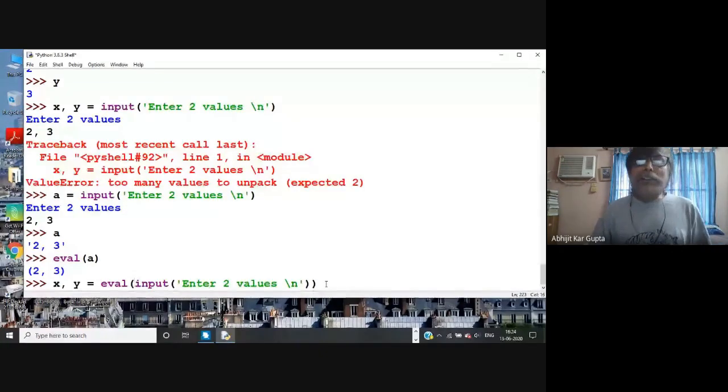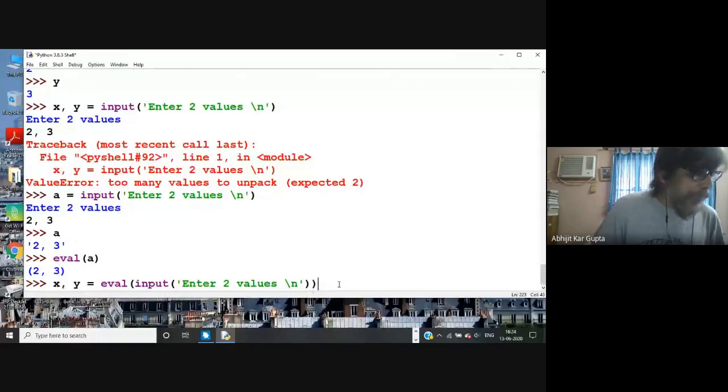So this is something you will learn tomorrow: packing, unpacking, slicing, and all kinds of things. Everything you will know. So this is about numbers and variables, and you can work with them.